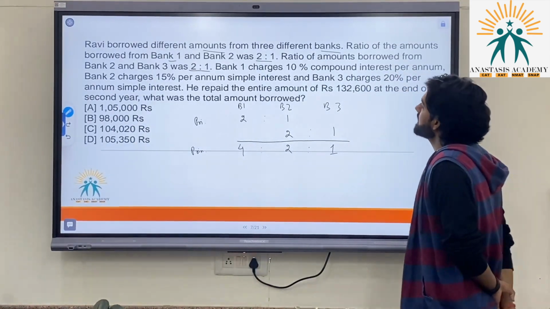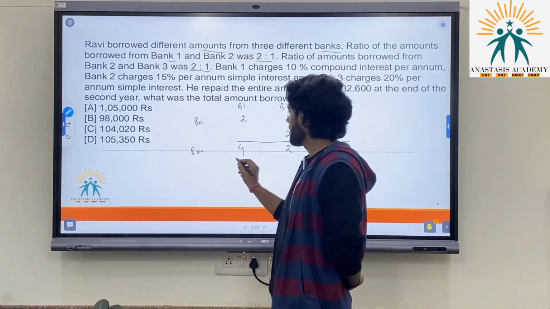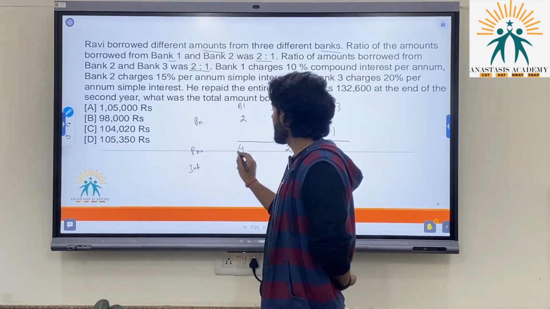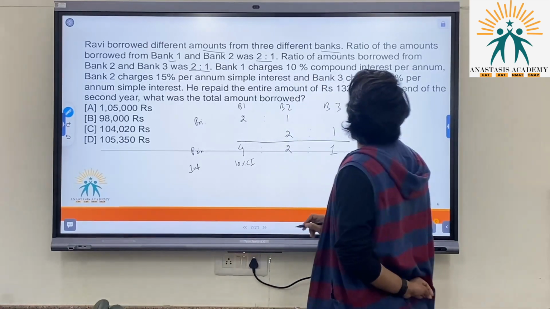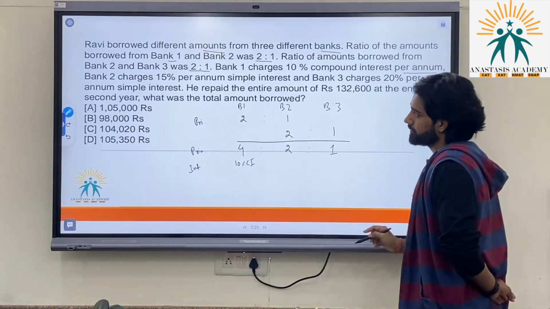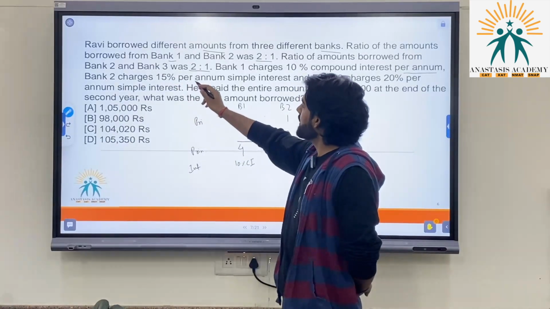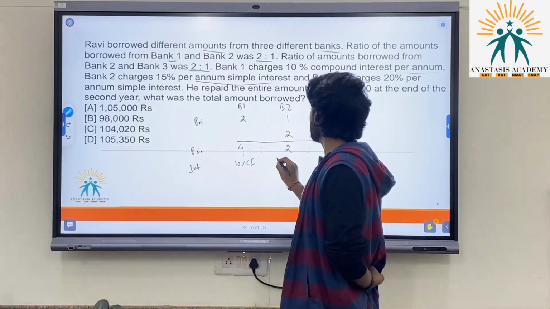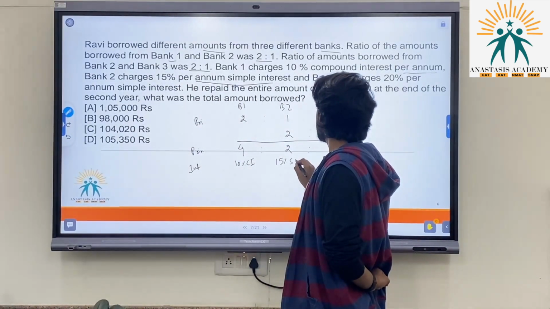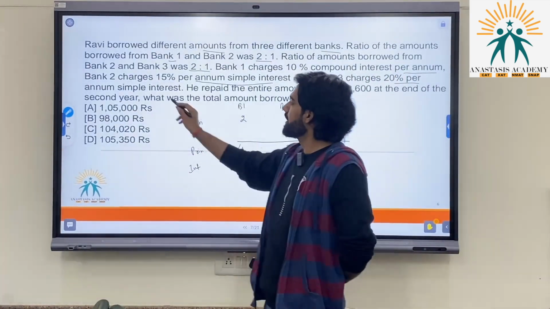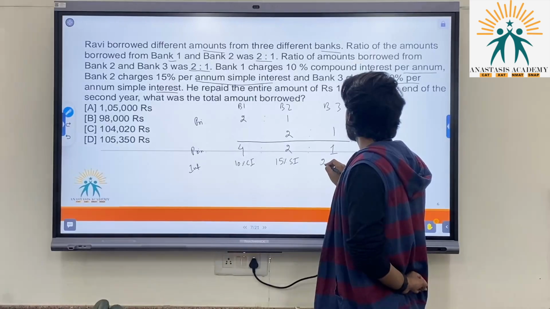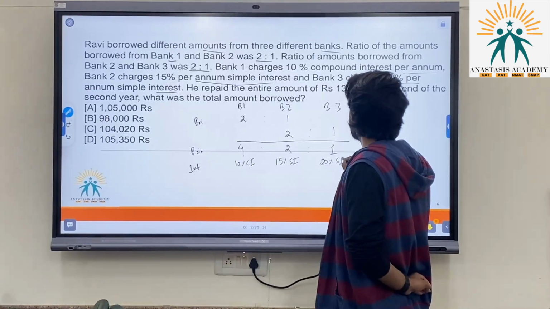Now bank 1 charges 10% compound interest. So in terms of interest, this bank is charging 10% compound interest per annum. Bank 2 charges 15% per annum simple interest. So it is charging 15% SI. And bank 3 charges 20% per annum simple interest. This bank is charging 20% simple interest.